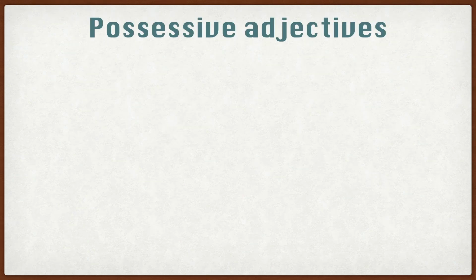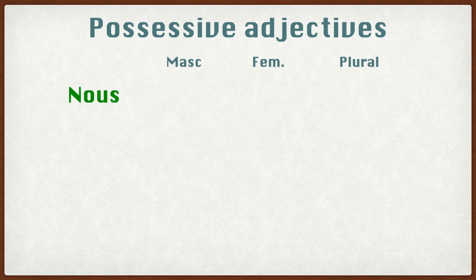Now let's continue. For nous, the possessive adjectives for masculine would be notre. Feminine would be notre. Plural would be nos.